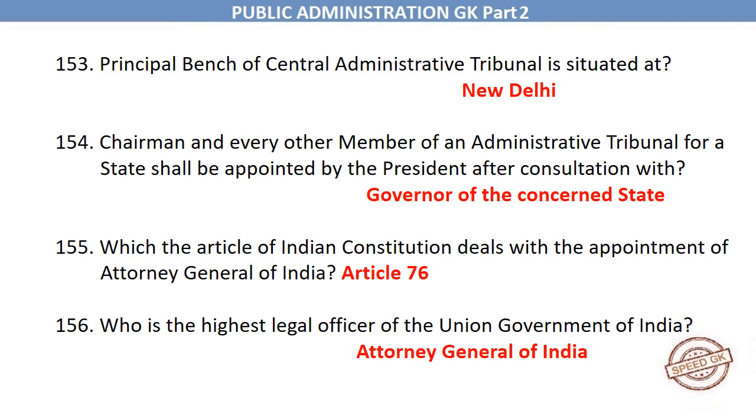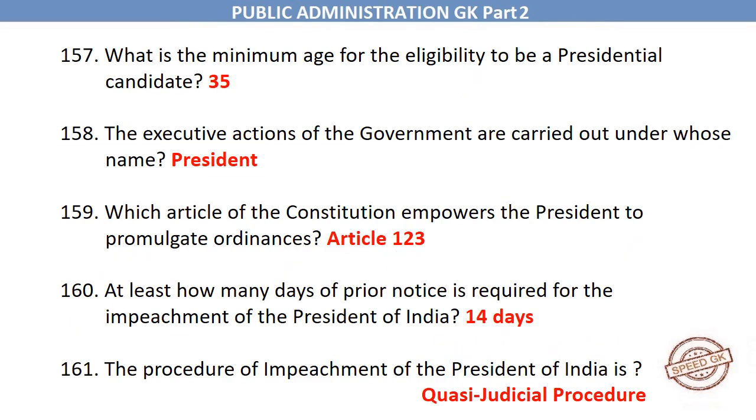Which article of Indian Constitution deals with the appointment of Attorney General of India? Article 76. Who is the highest legal officer of the Union Government of India? Attorney General of India. What is the minimum age for the eligibility to be a presidential candidate? 35. The executive actions of the government are carried out under whose name? President. Which article of the Constitution empowers the President to promulgate ordinances?